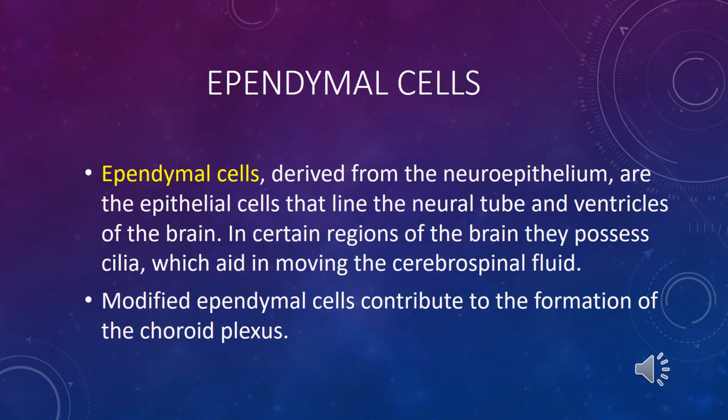Ependymal cells derive from the neuroepithelium of the neural tube and lie in the cavities of the central nervous system, covering them. In the spinal cord there is a central canal covered by ependymal cells, and they also cover the cavities in the brain. They provide movement of cerebrospinal fluid, also called liquor, and help in its formation in the choroid plexus.